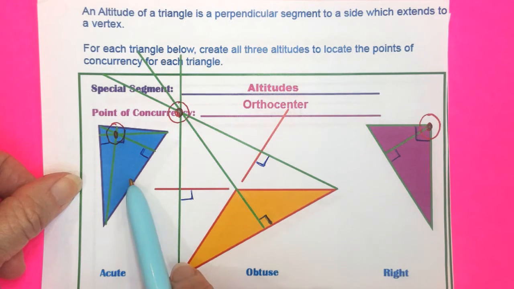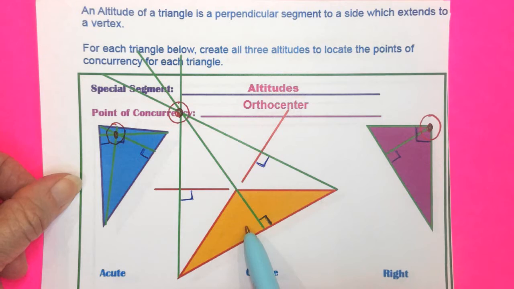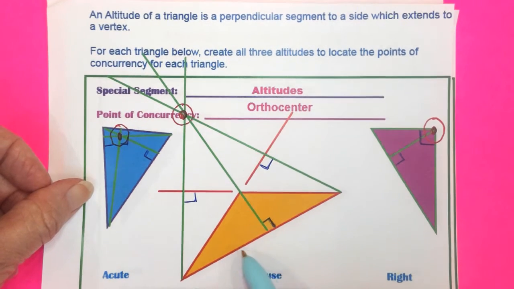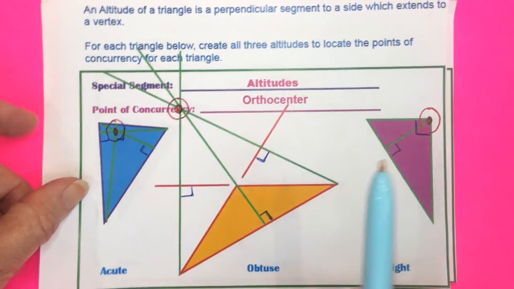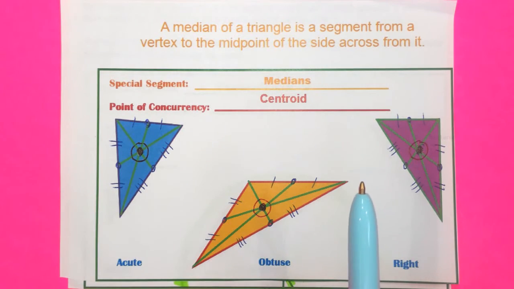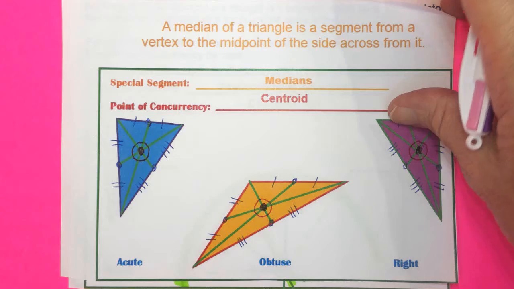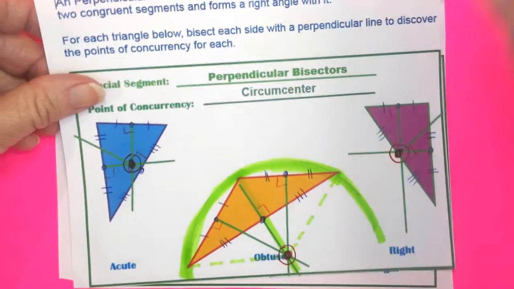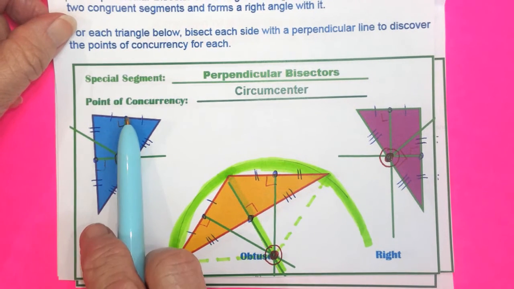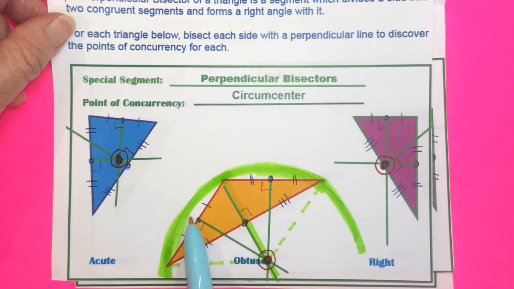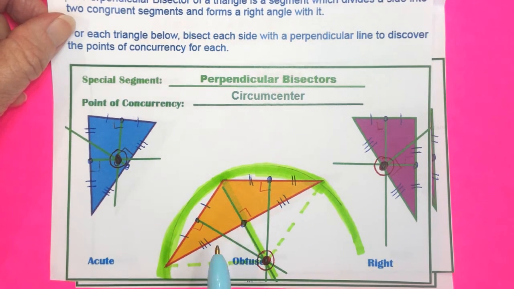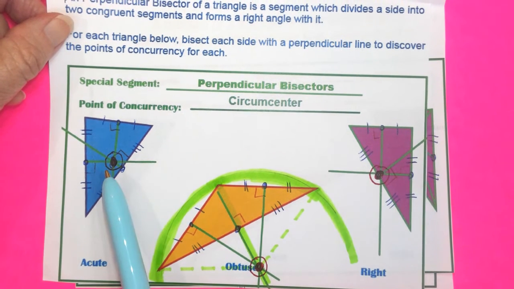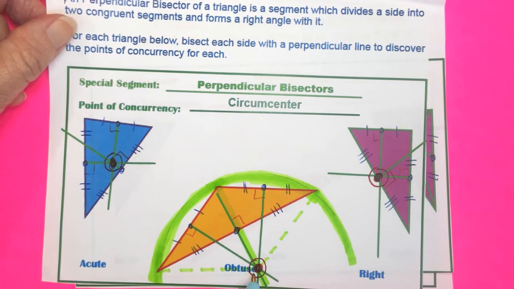It can be inside, on, or outside the triangle when you connect it, depending on if the triangle is acute, obtuse, or right. The next triangle special segment, and we'd like to look at perpendicular bisectors, peanut butter cup. So they start at a midpoint on the side, extend up from the midpoint, perpendicular to the side, and when they meet, it also can be in, on, or outside the triangle.